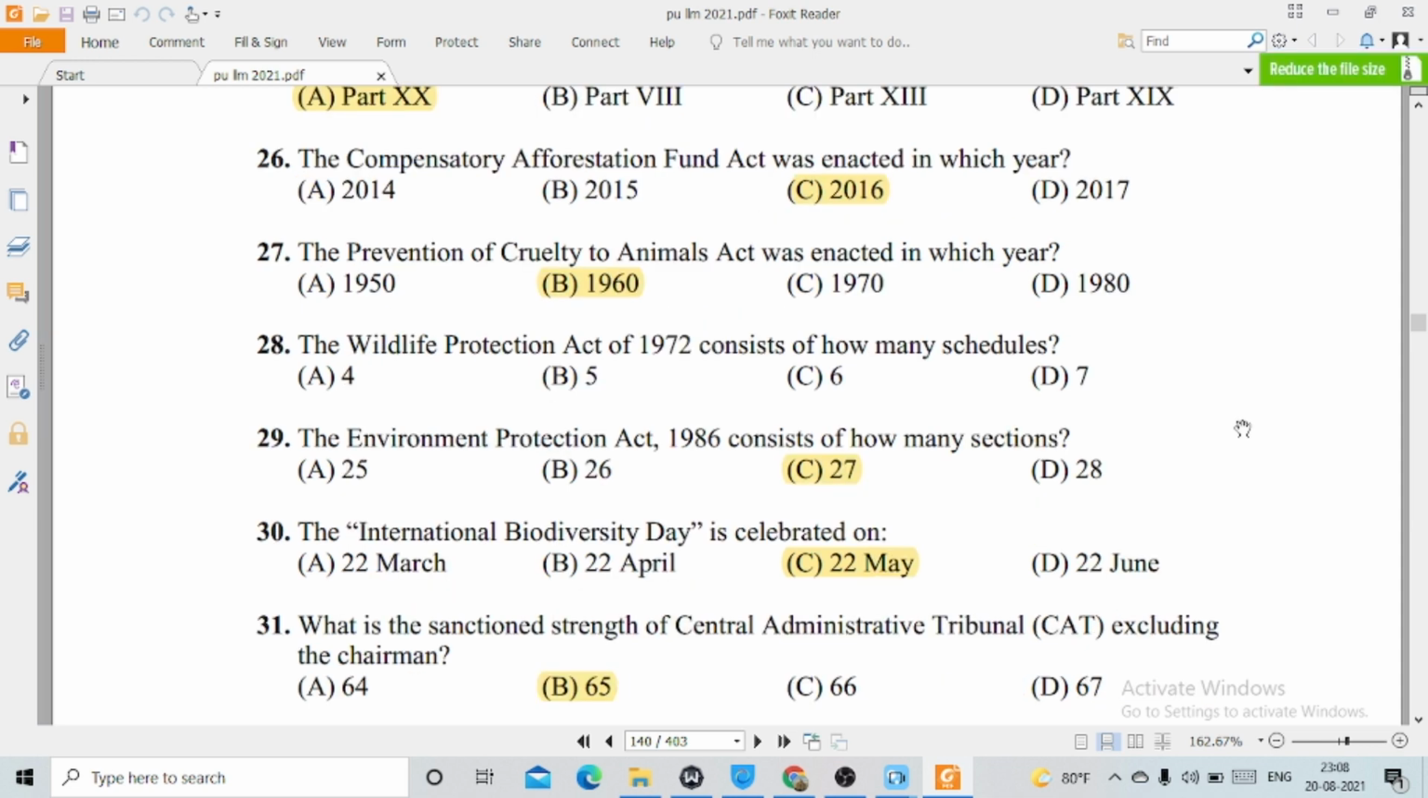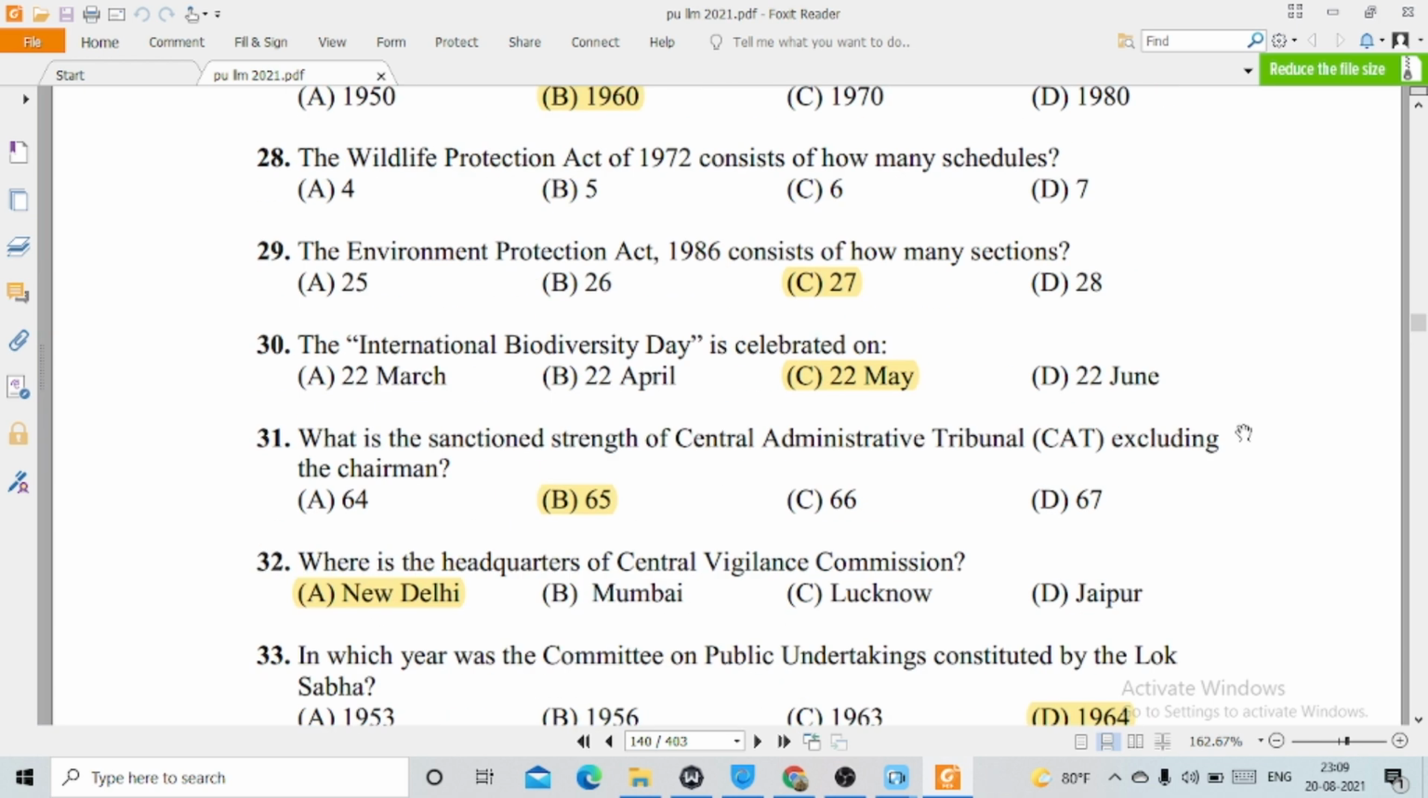28, the Wildlife Protection Act of 1972 consists of how many schedules? So I missed out on this question. So I'll leave a comment in the comment section below about what should be the correct option of question number 28. 29, the Environment Protection Act 1986 consists of how many sections? This is option number C, 27. 30, the International Biodiversity Day is celebrated on option number C, 22nd of May.